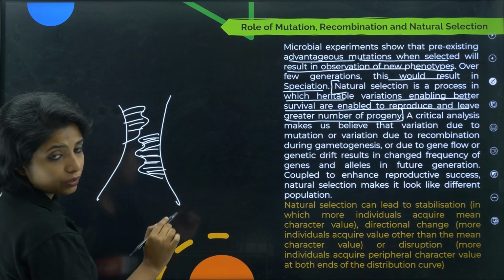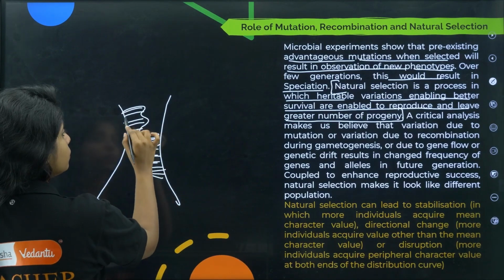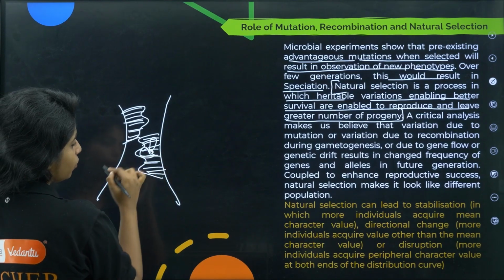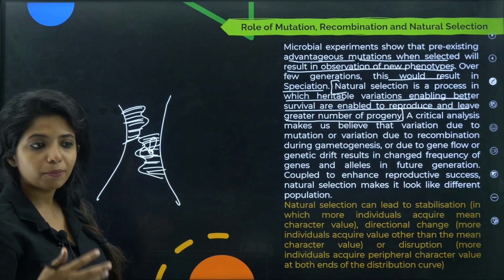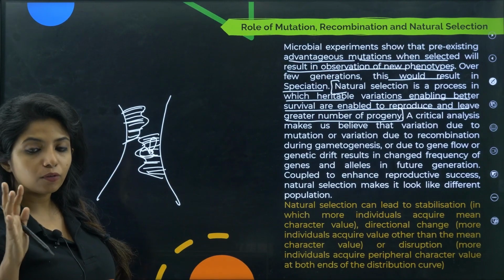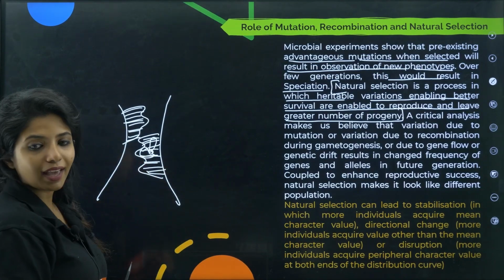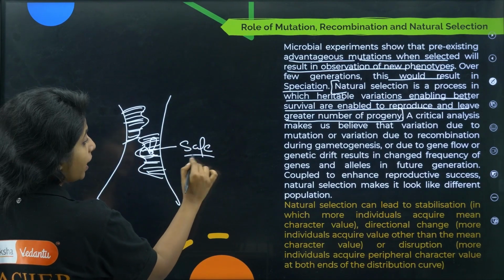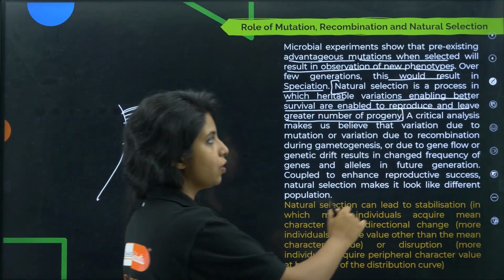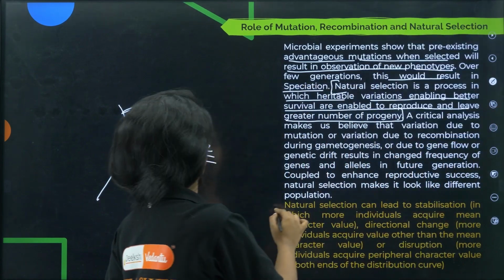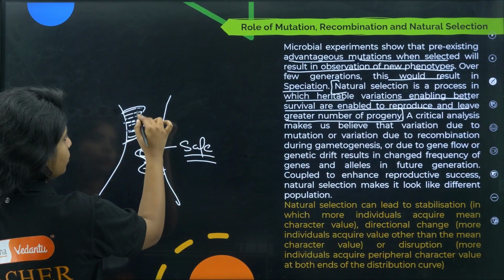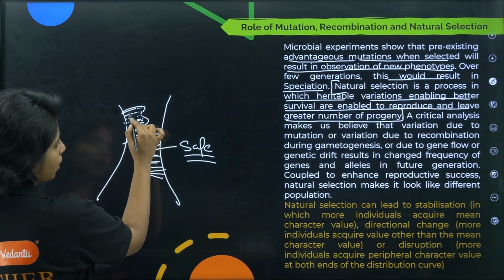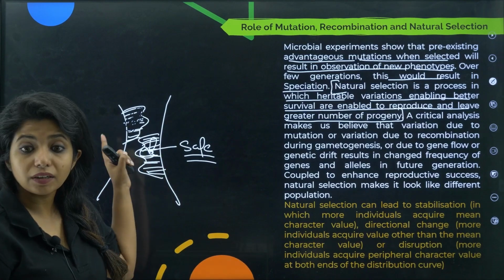Lichen is a good thing. Lichen is made up of algae and fungi, and they are only present when pollution is not too much. So basically the white moth, if I make it over here, will you be able to see it? No. Same thing, the predators feeding on the white moth were also not able to see it. They were going and not seeing it, and hence these guys were safe. The white ones were safe before industrialization occurred. But what about the black ones? Black ones were also there. Black ones could not survive because black ones were clearly visible. Over here they are not visible, but comparatively they are visible. So they were visible and they were eaten by the predators.